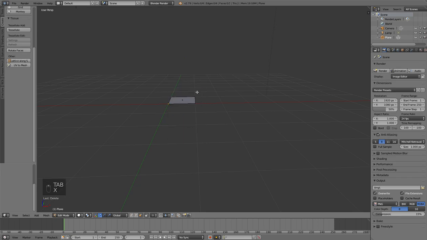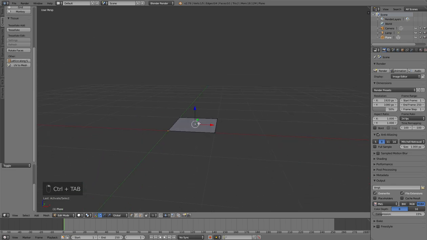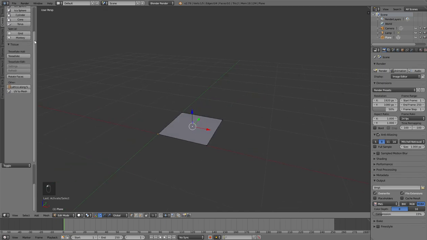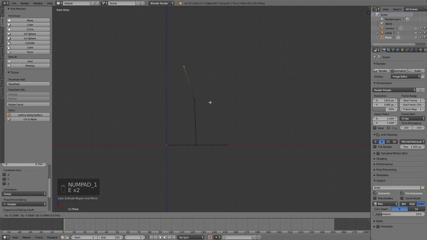So let's delete that one, and now I want to create a copy of that and merge it at center, because I just want to start to create the branch from this middle face. Using tessellate, we are able to create copies of one component according to the faces of a base object. So that means that in order to tell the software where to create new branches, you have to use faces in the position of the starting point of each branch. So you can kind of extrude in that way, and in that way.